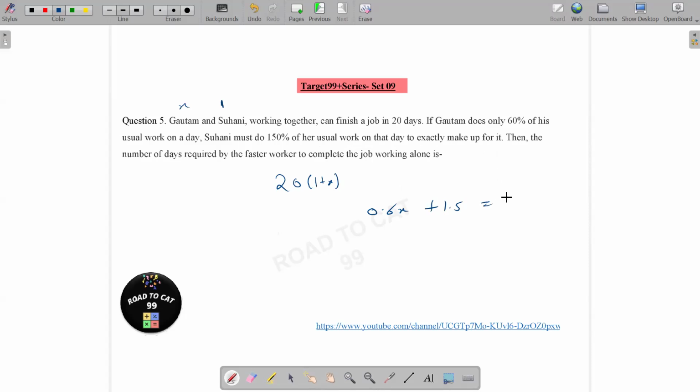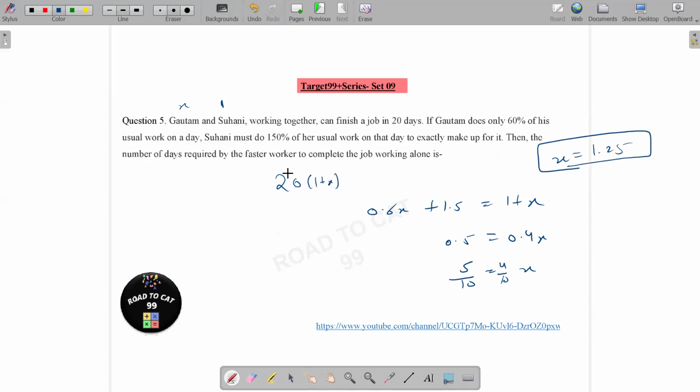So 0.4x and 0.5. So basically 5 by 10 is equal to 4 by 10x. So I can say x is equal to 5 by 4, that is 1.25, right?